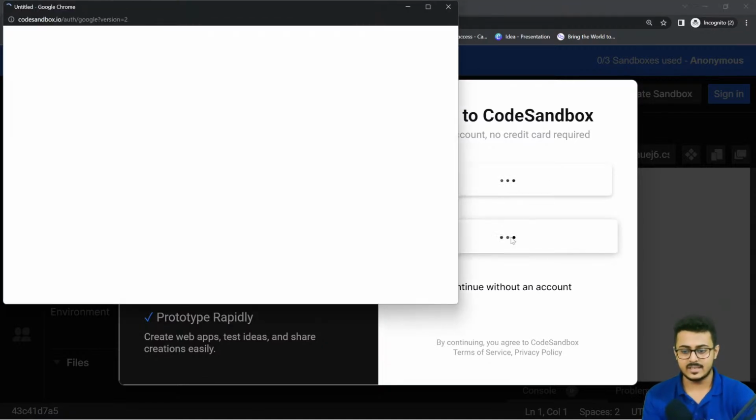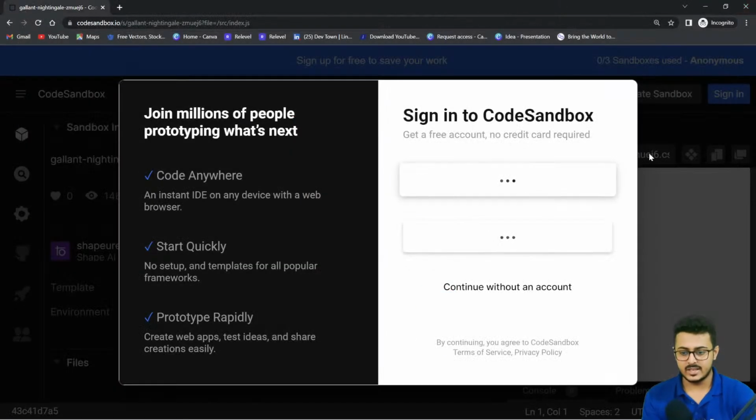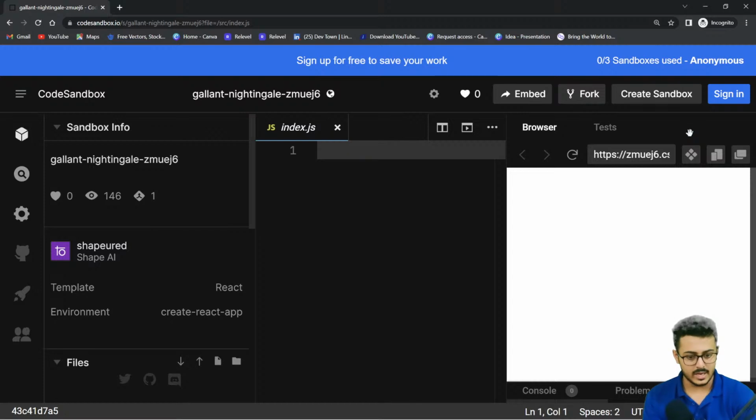Right now I'm signing in with my Google account because I don't want to waste any time. But try to sign in with your GitHub account itself. If you are able to do that, that would be exceptionally great for you as well.